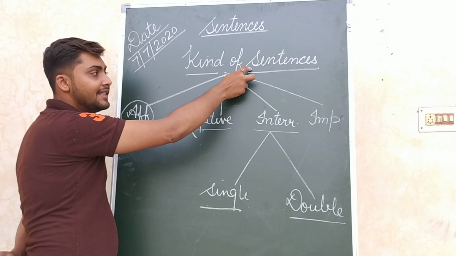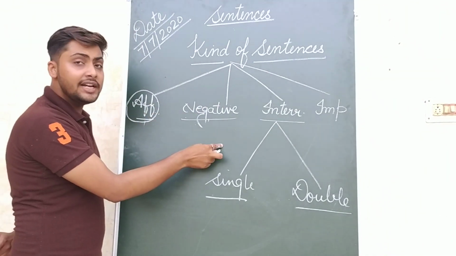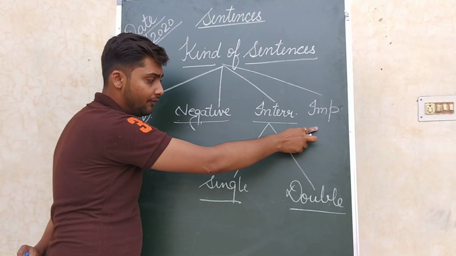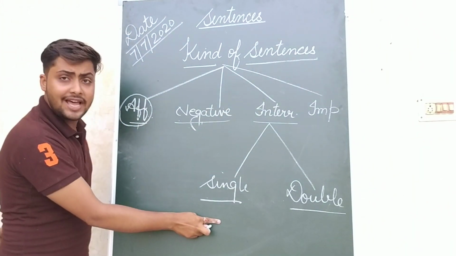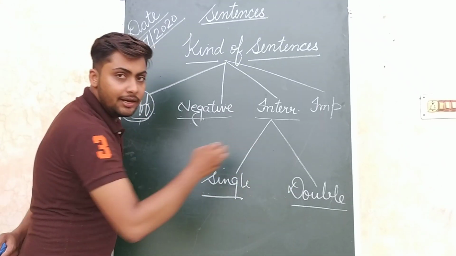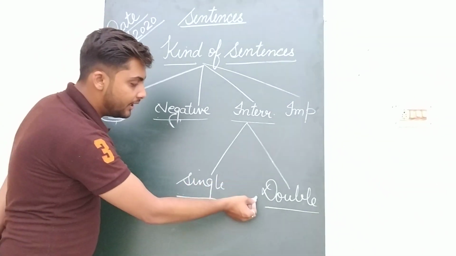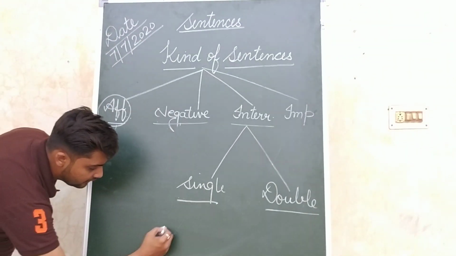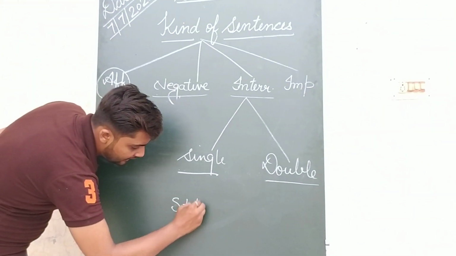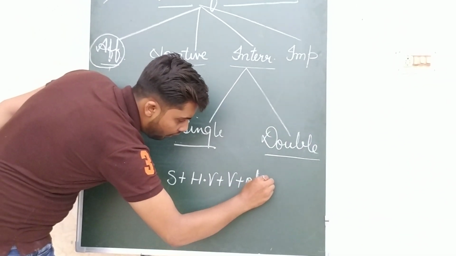First of all, sentences are divided into four parts: affirmative, negative, interrogative, and imperative. Now interrogative sentence has been divided into two parts, that is single interrogative and double interrogative. What is the difference between single interrogative and double interrogative? Just look: subject, helping verb, verb, and then object.